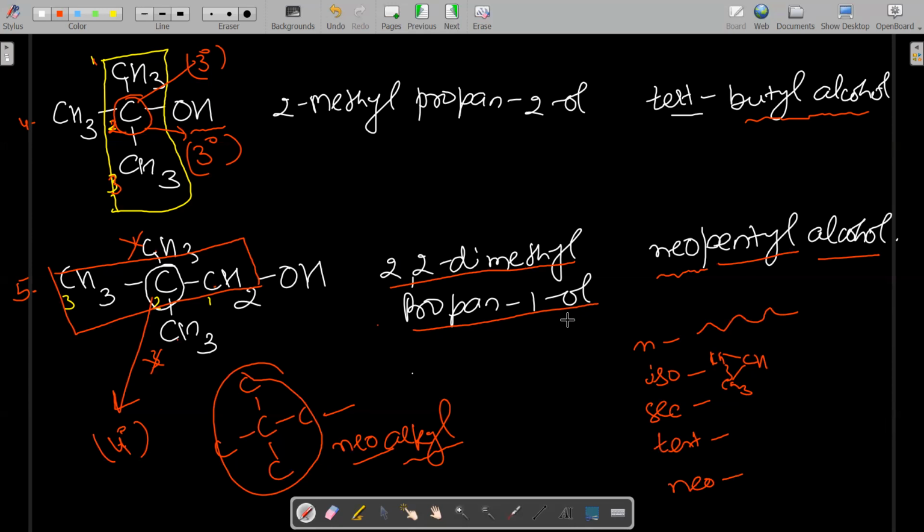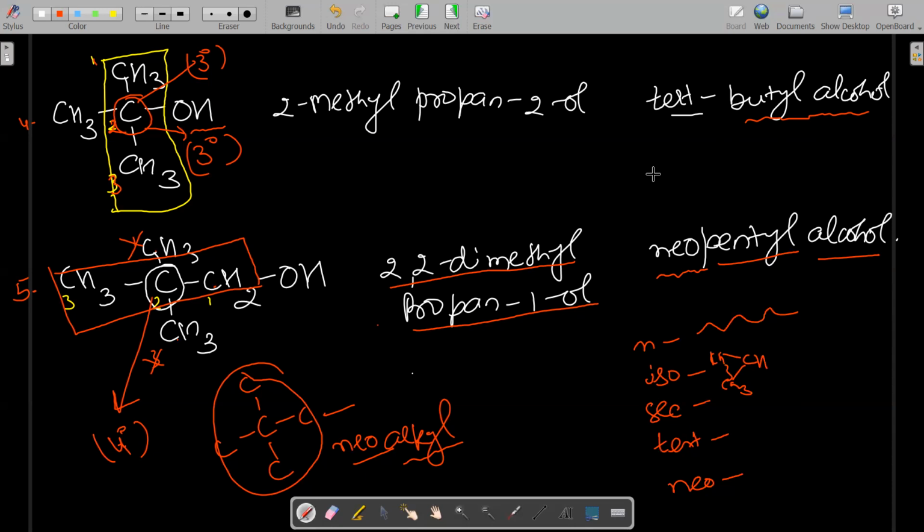So if you know the basic concepts, now the question arises in your mind, ma'am, what is the need of this common name? Basically in exams, in competitive exams, always IUPAC names come. But this common name is also very much required.